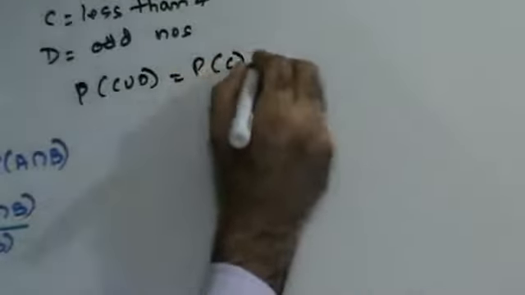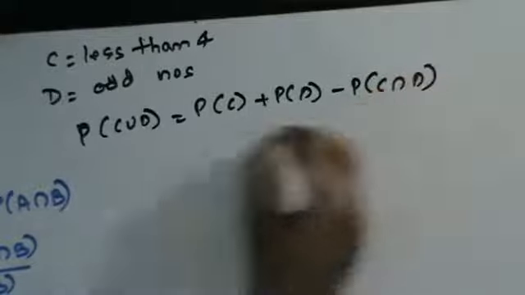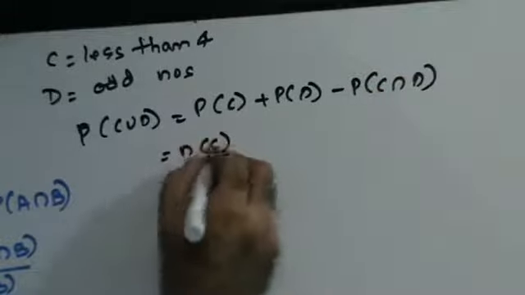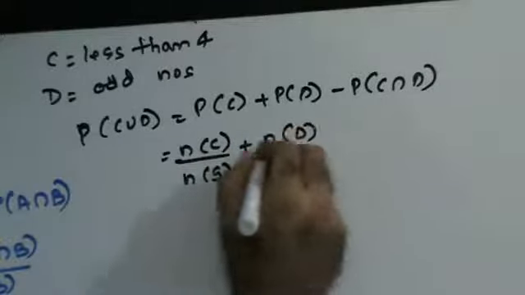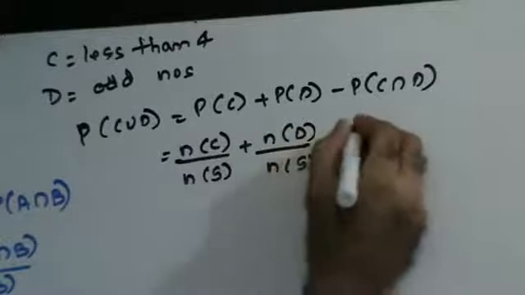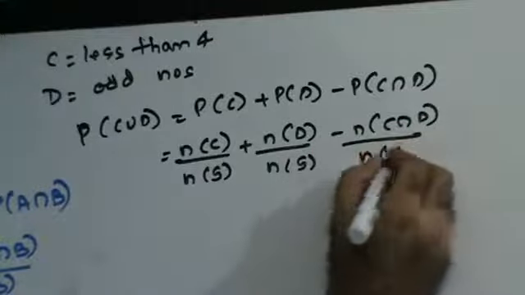The probability of C union D is the probability of C plus the probability of D minus the probability of C intersection D. The number of elements in C upon the number of elements in S, plus the number of elements in D upon the number of elements in S, minus the number of elements in C intersection D upon the number of elements in S.